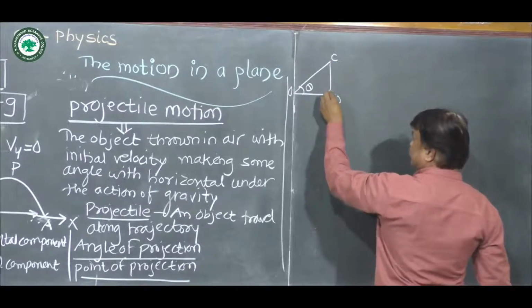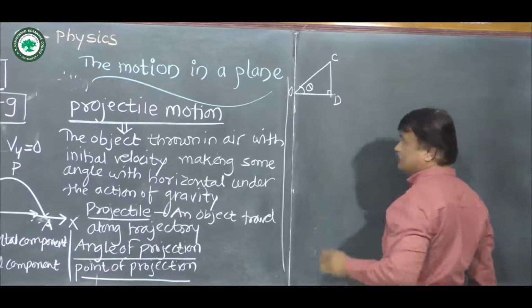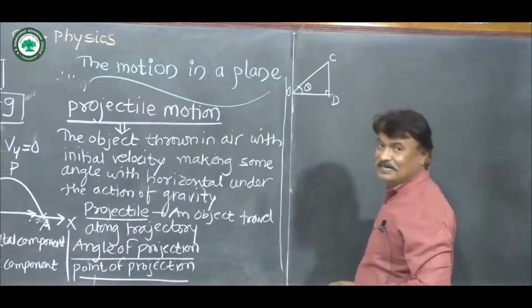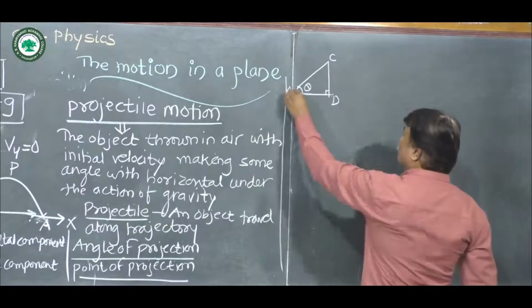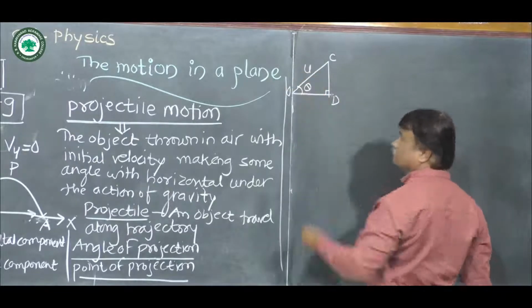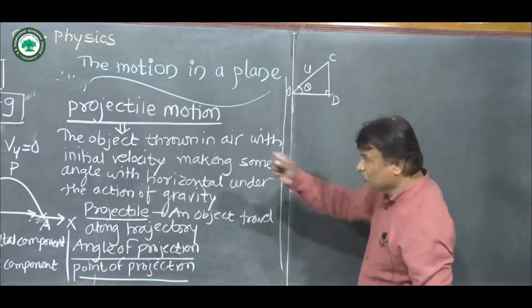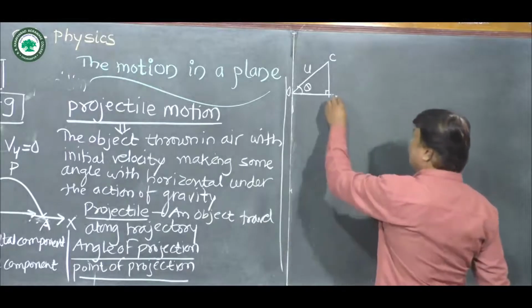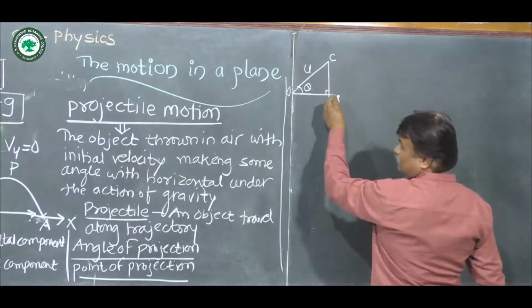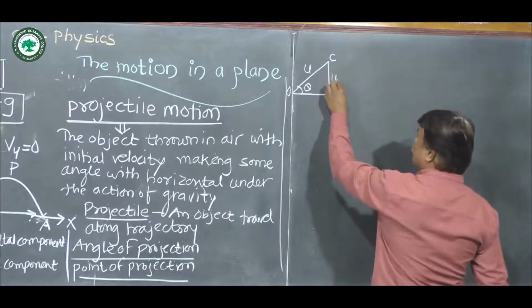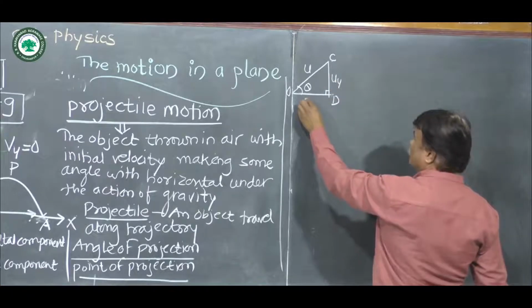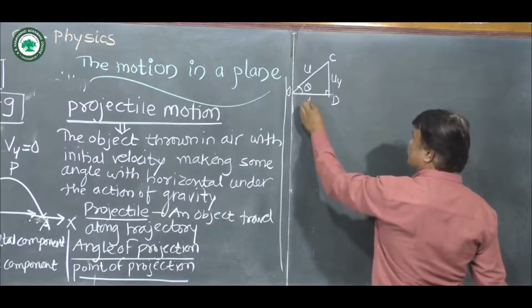OCD, and this angle is 90, right angle triangle. Magnitude of OC is given by U according to this diagram. Similarly, magnitude of CD is given by Uy, and magnitude of OD is given by Ux.